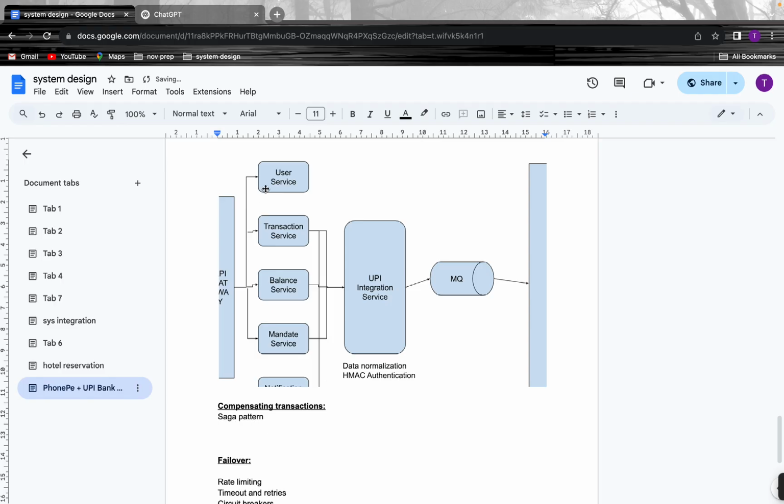So with this Saga pattern, all the transactions will be happening, and whenever something goes wrong in between, it will do compensating transactions, which is a rollback, so that finally the end state is compensated. It should not be in a middle state, and it should not fail. So this Saga pattern will be a right fit over here. Okay, in the Saga pattern, ideally two things will be there: choreography and orchestration.